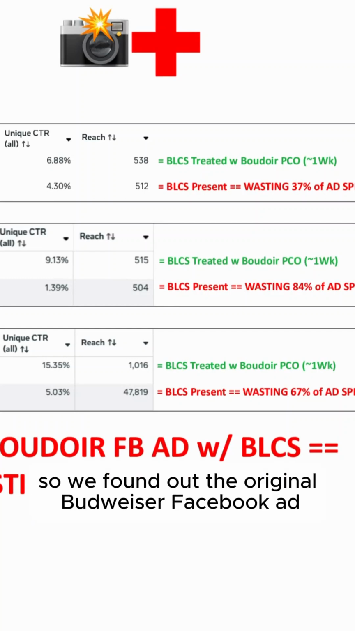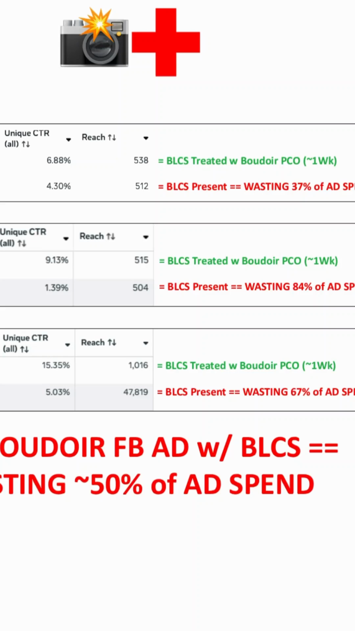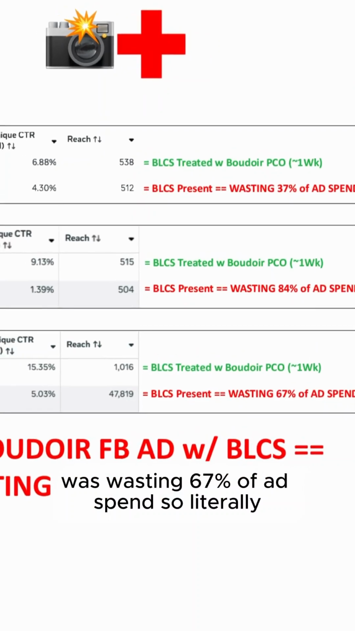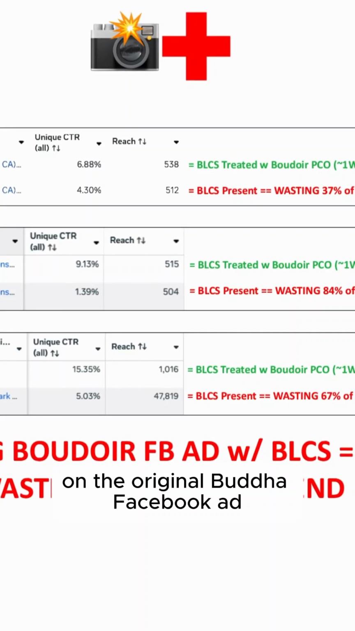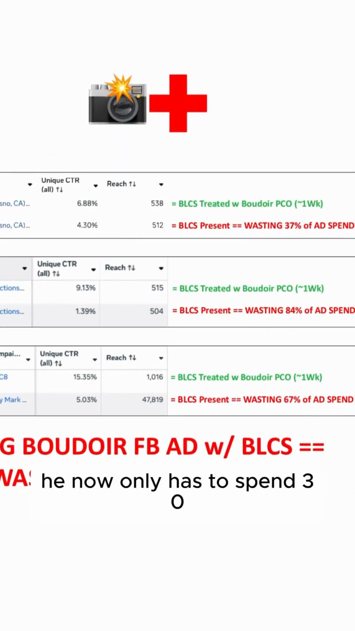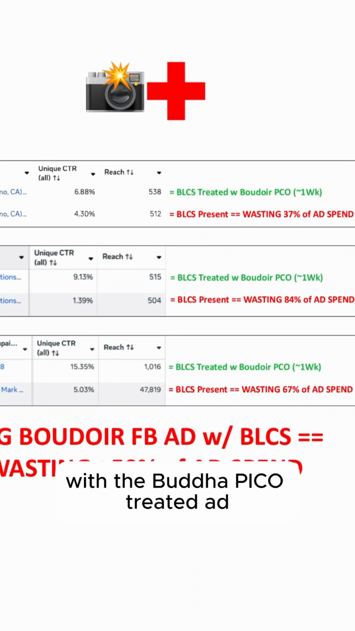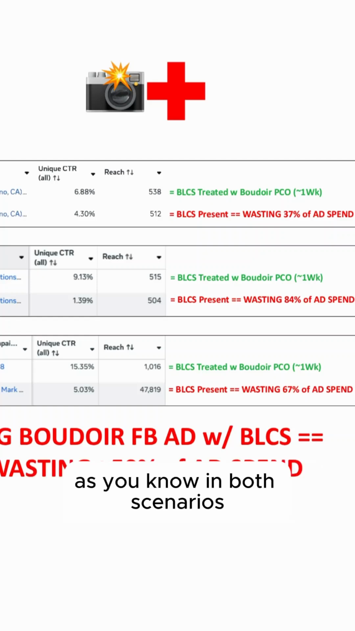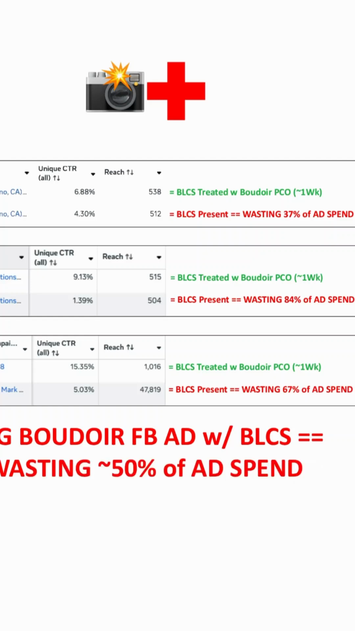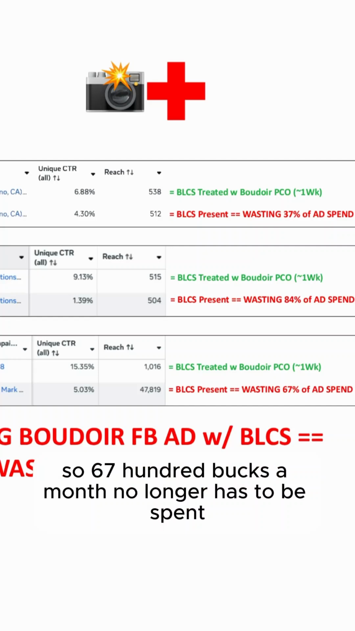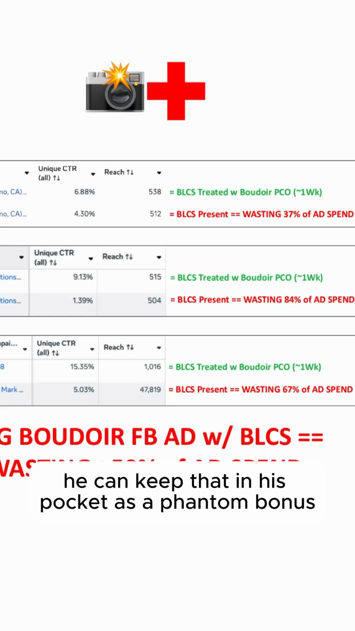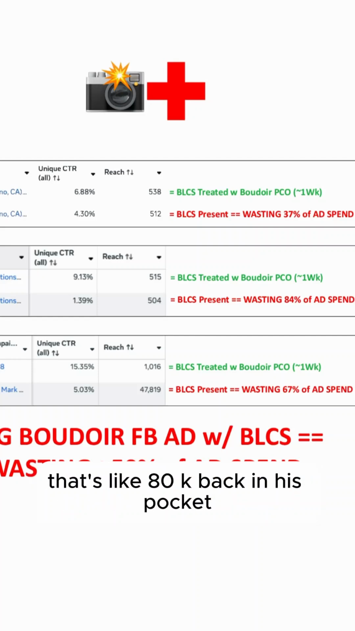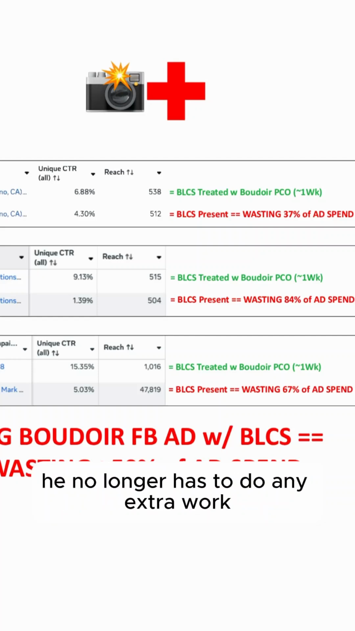So we found out the original Boudoir Facebook ad was wasting 67% of ad spend. So if he spent 10 grand a month on the original Boudoir Facebook ad, he now only has to spend $3,300 a month with the Boudoir PCO treated ad to get that ad into the same number of women's brains in both scenarios. So $6,700 a month no longer has to be spent. He can keep that in his pocket as a phantom bonus, and that's perpetual. Over the next 12 months, that's like 80K back in his pocket, and he no longer has to do any extra work.